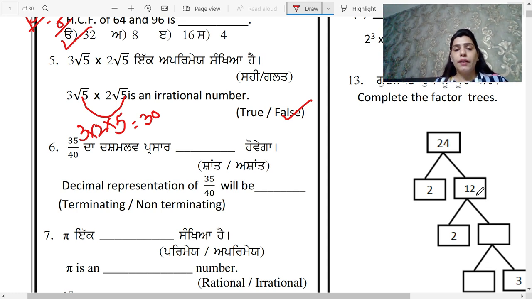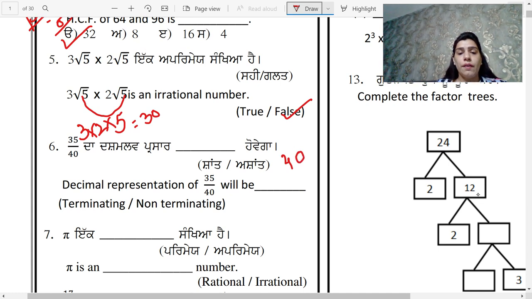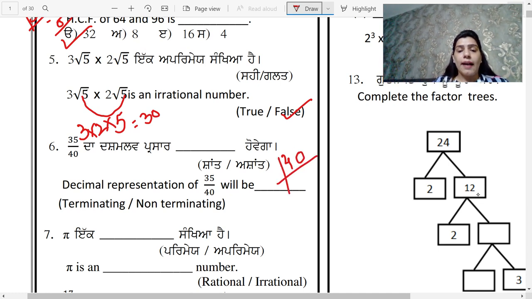Students, you have done a theorem that if P upon Q is a rational number, then the denominator Q, if it is of the form 2 raised to the power n, 5 raised to the power m, then it is terminating. So we will find out the prime factorization of 40.